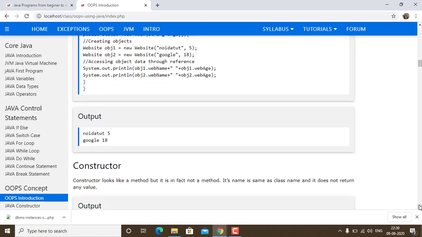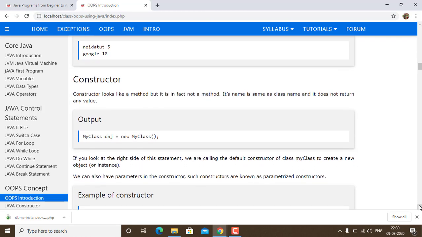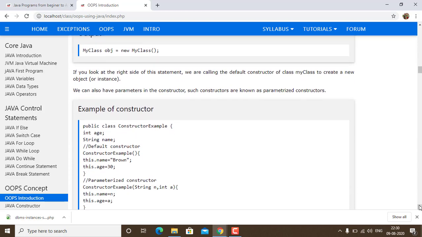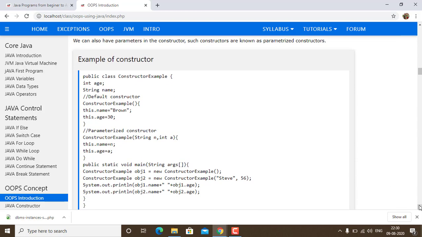Now further proceeding with the constructor, as I have given an example, if the name of the class and the name of the function, that means the name of the method, is the same, that is referring to the constructor. It is used for automatic initializing of the objects. Now you can see the example of a constructor as I have given. The name of the class is this. Now the same name you will find in the method.